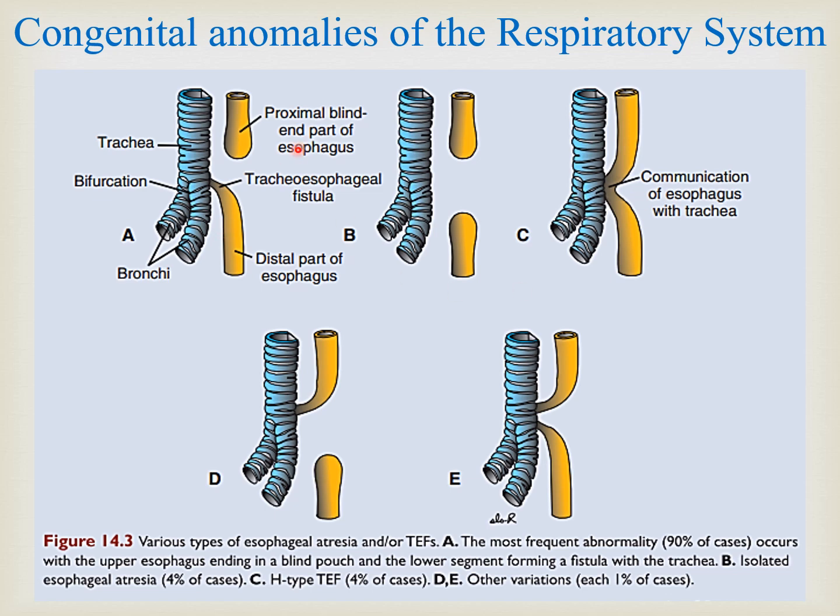Remember one thing: when we have anomalies of any system of the body, they are not only abnormalities of that system. Most of the time the baby is also suffering from abnormalities of other body systems. If only one system is involved, surgically it can be treated. But if many abnormalities are there, generally the baby does not survive. Either it is a premature death or even after birth the baby can die because of the problems if multiple organs are involved. But if only one system is involved, then it can be corrected by a surgical procedure.